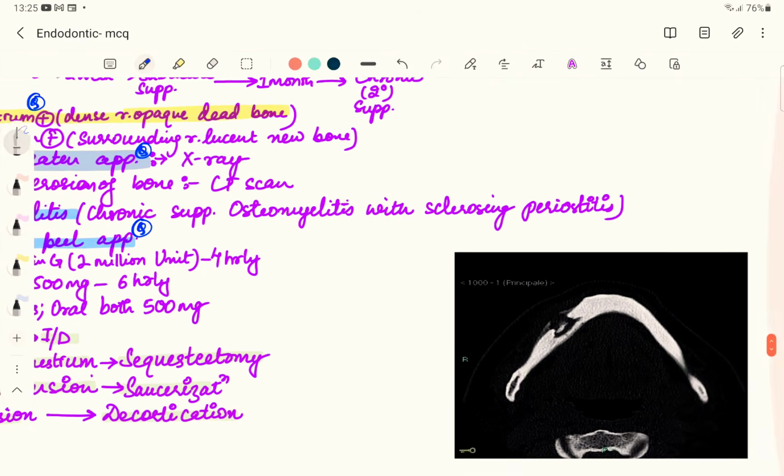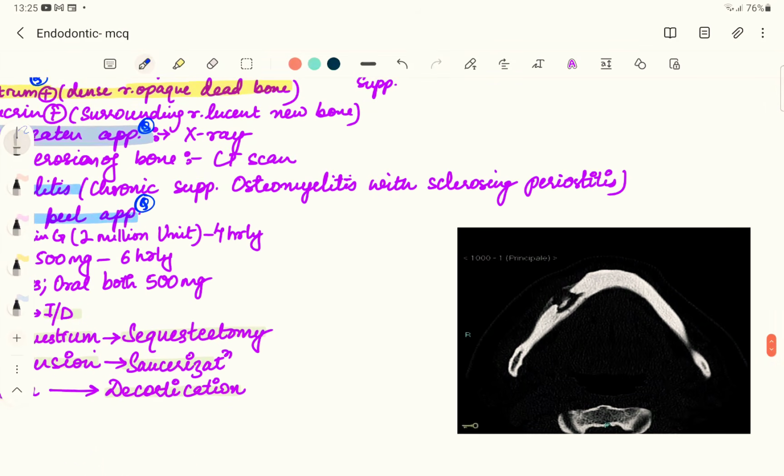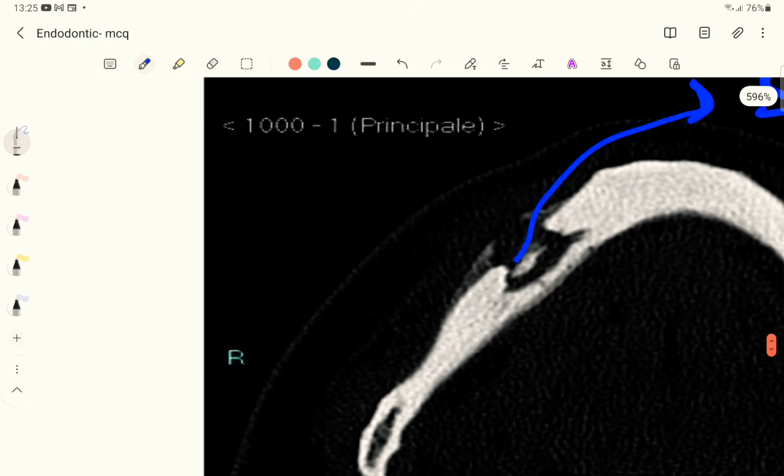So if you see a radiograph, you will find this radiopaque bone. This radiopaque white bone is basically the dead bone, which we call sequestrum. On the other hand, the dead bone is surrounded by a radiolucent area, and this radiolucent area surrounding the dead bone is involucrum.